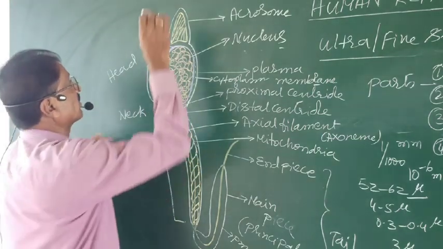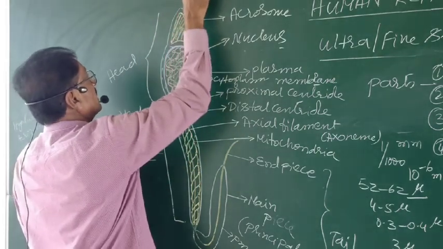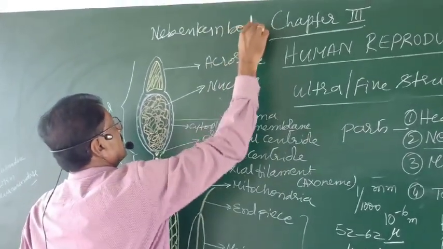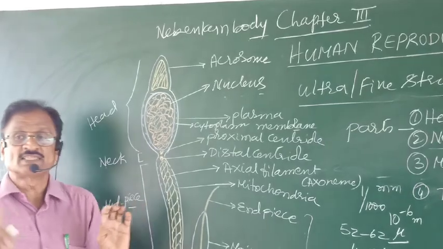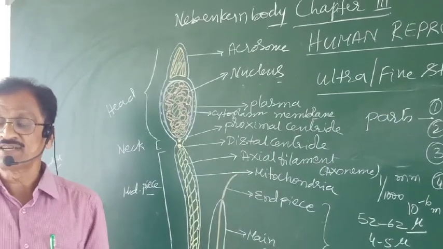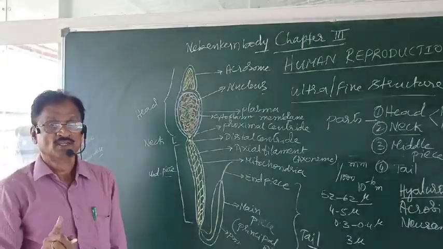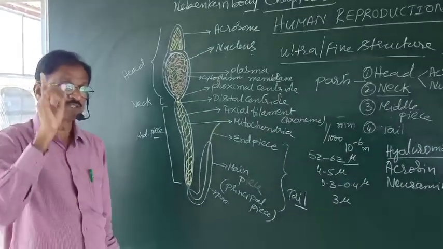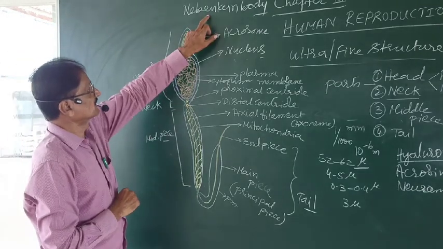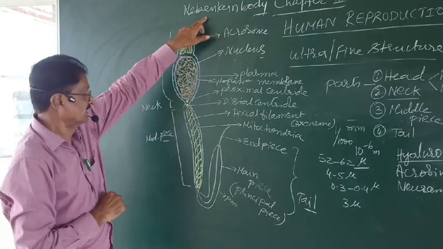Remember, the sperm mitochondria is even called the Nebenkern body. What is the Nebenkern body? It is not a general term. You cannot write that mitochondria is the Nebenkern body. No. The mitochondria of the sperm is the Nebenkern body, which was discovered by this scientist.